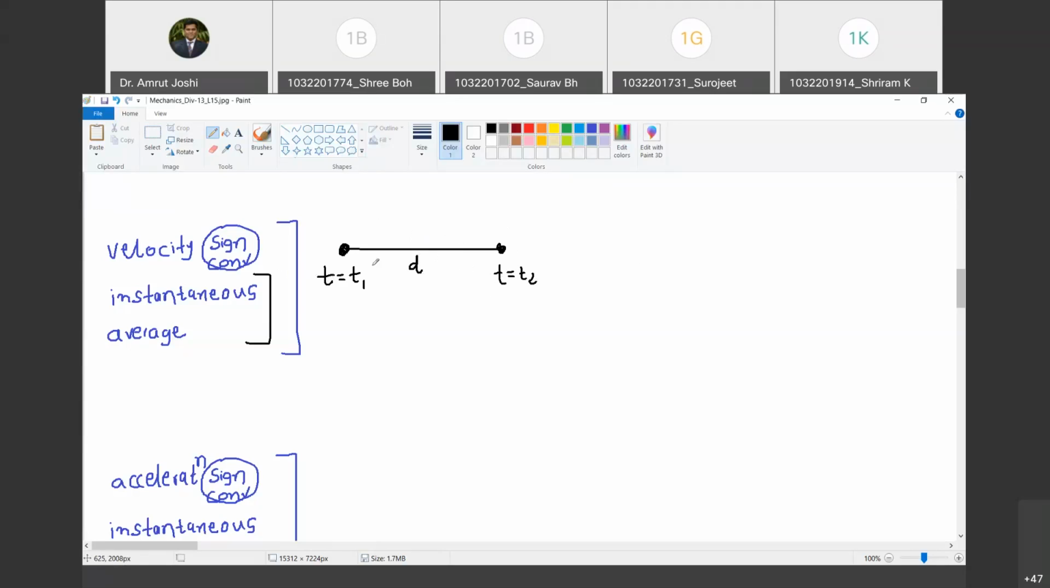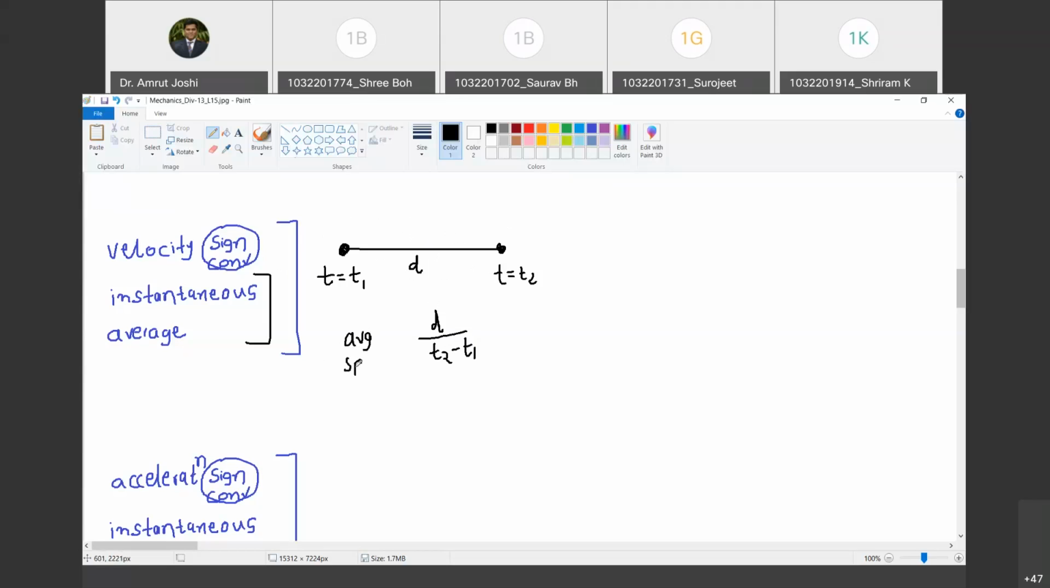So with what speed did you go to the college? d upon t2 minus t1. But this is average speed. Do you agree with me?